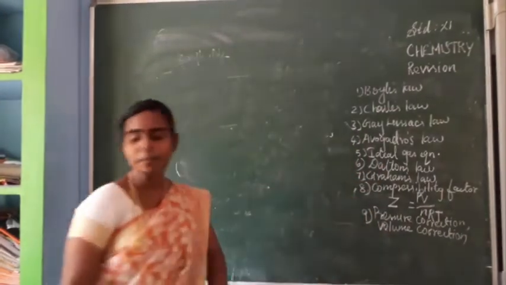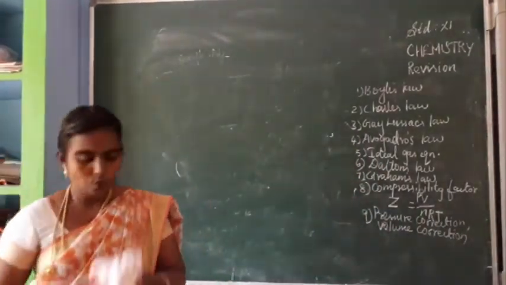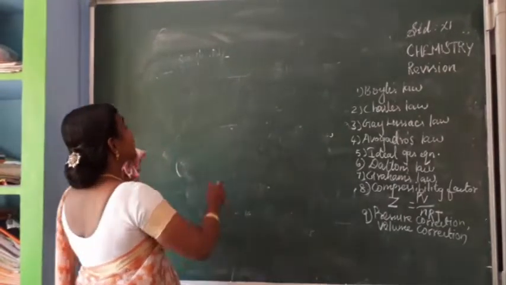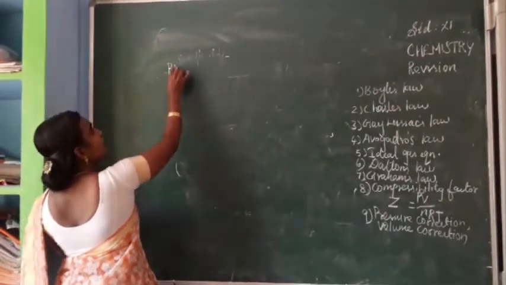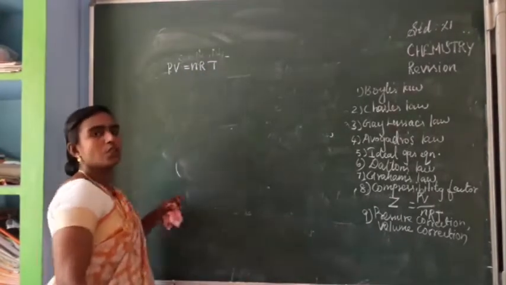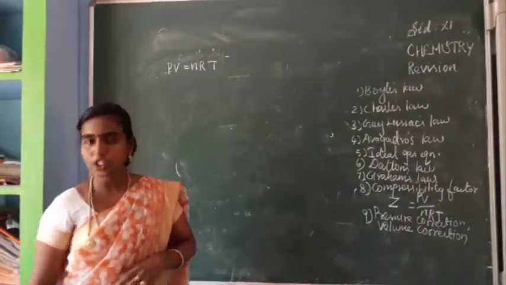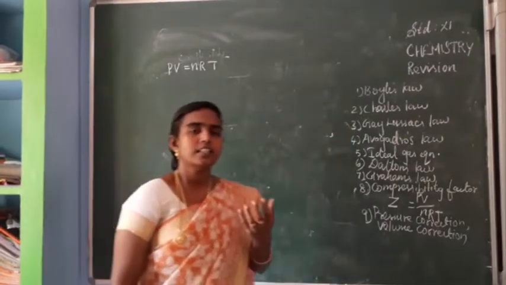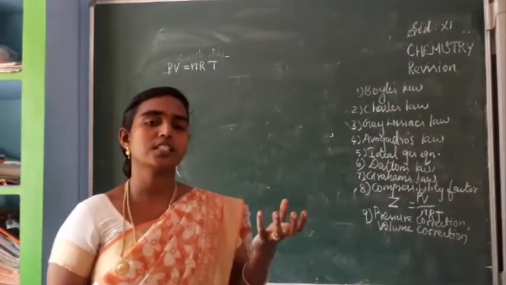So first one, pressure correction, isn't it? We know that the ideal gas equation is PV is equal to nRT. Usually the pressure of the gas is defined in terms of force, isn't it?